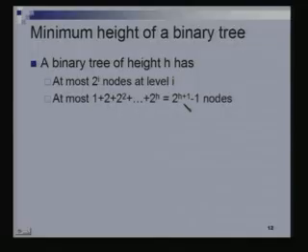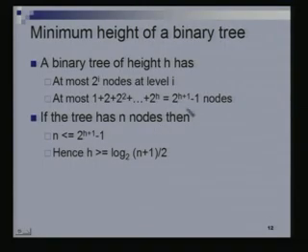And if there are at most 2 to the i nodes at level i, this implies that the total number of nodes in your binary tree of height h is at most 1 plus 2 plus 2 squared, and so on up to 2 to the h. Since it's height h, the last level is h. At level 0, there will be 1 node, but at level 1, there are at most 2 nodes. At level 2, there are at most 4 nodes, and so on. So this is the maximum number of nodes that a binary tree can have.